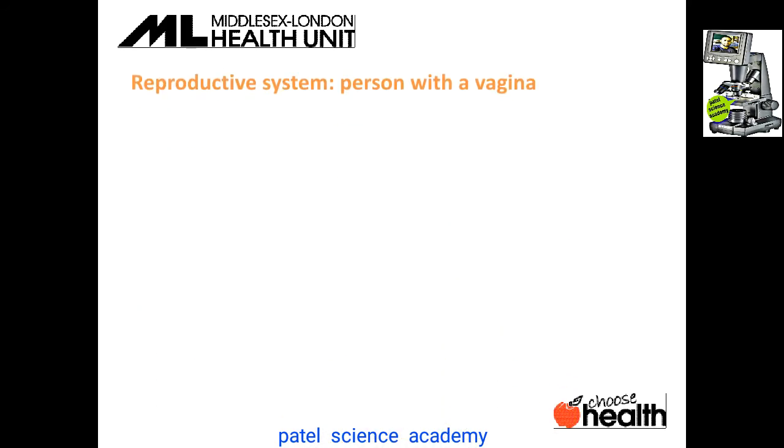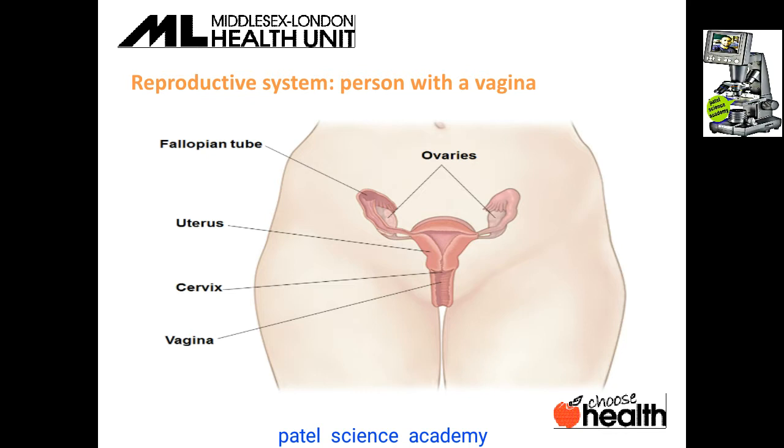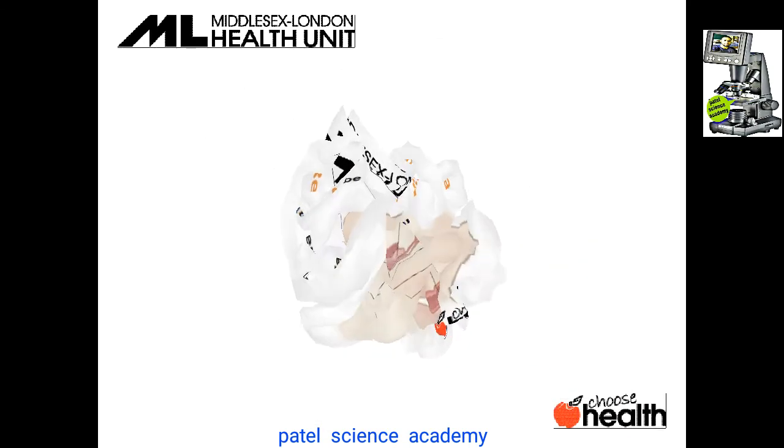Dear students, before I go into the depth of the topic, I would like to explain the different reproductive systems present in the body of the female and the male. So first I will explain the reproductive system present in the body of the female, the person with the vagina. Dear students, this is the structure of the female reproductive system. It is found in the female body, and in this structure you can observe the female reproductive system.